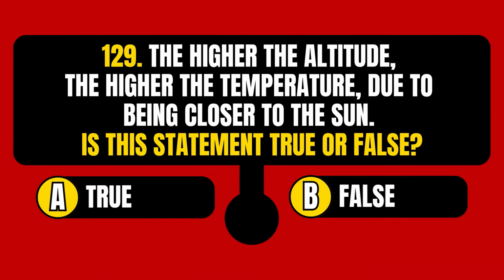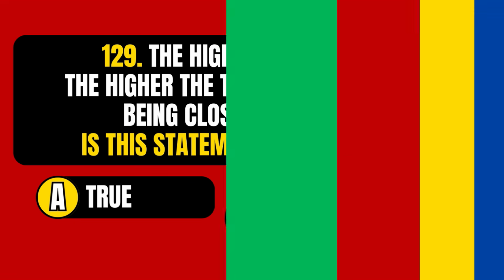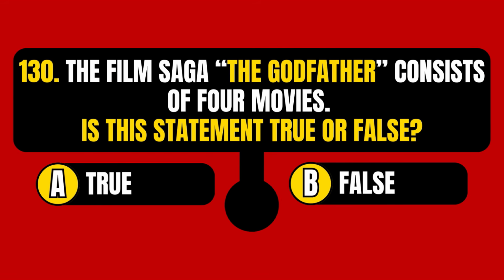The higher the altitude, the higher the temperature, due to being closer to the sun. Is this statement true or false? The statement is false. The film saga The Godfather consists of 4 movies. Is this statement true or false?